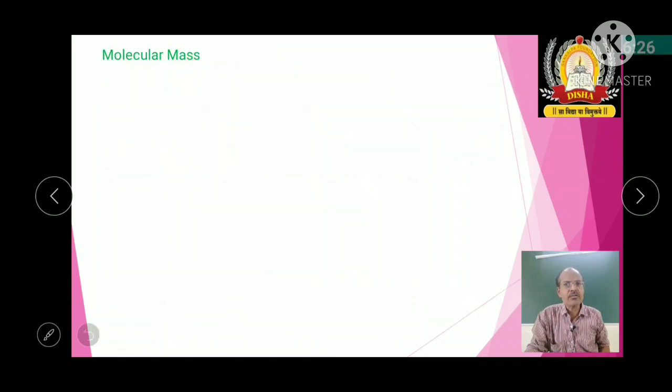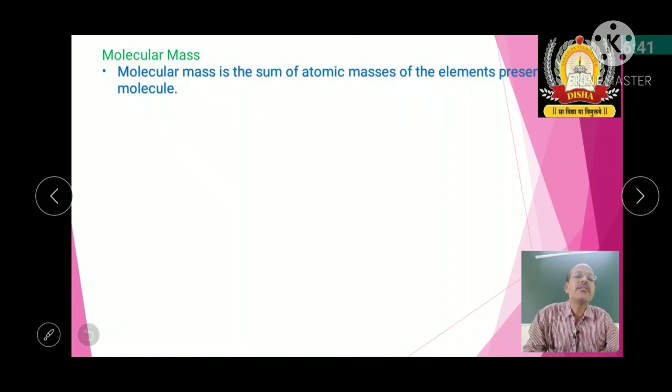Okay, now we'll see about molecular mass. After atomic mass and average atomic mass, we'll concentrate on molecular mass. Molecular mass is the sum of atomic masses of the elements present in a molecule.